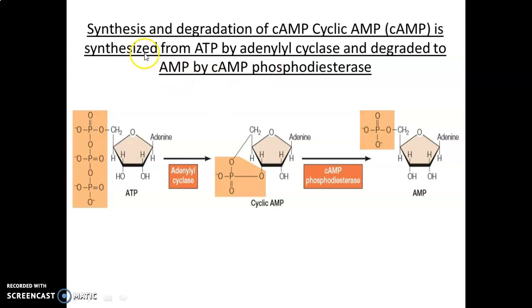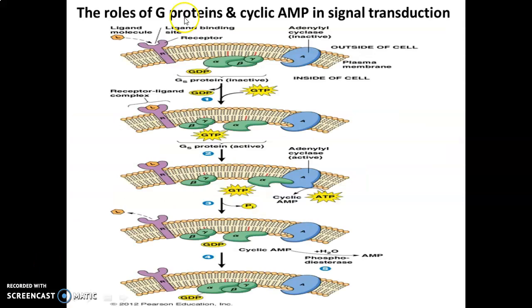So that is the synthesis and degradation of cyclic AMP. Cyclic AMP is synthesized from ATP in the presence of adenyl cyclase enzyme, and cyclic AMP is degraded to simple AMP by the enzyme cyclic AMP phosphodiesterase. So what are the roles of G proteins and cyclic AMP in signal transduction? G proteins mediate signal transduction through G protein linked receptors.